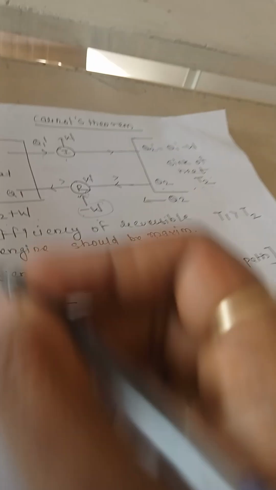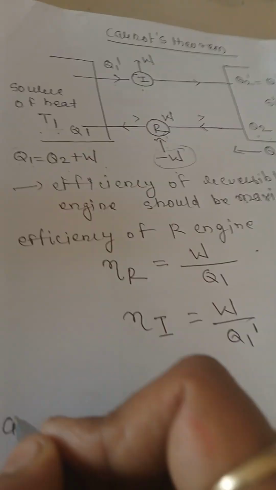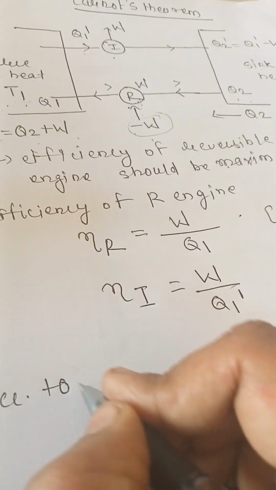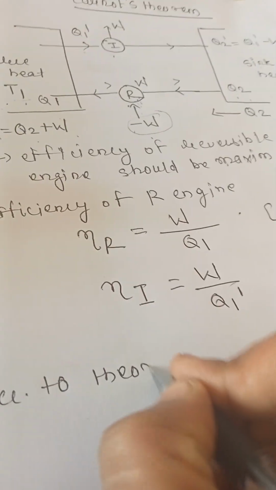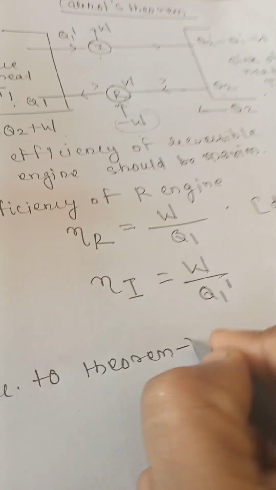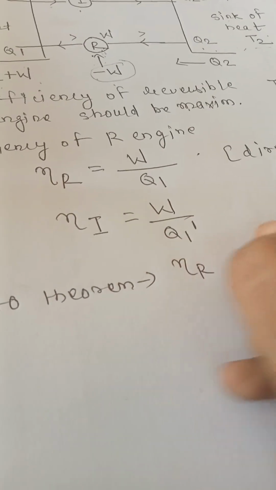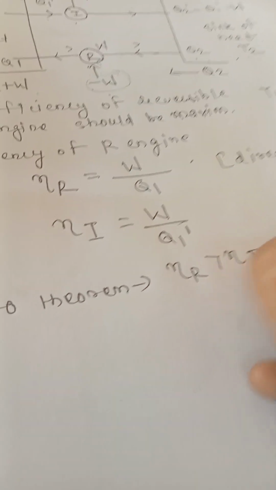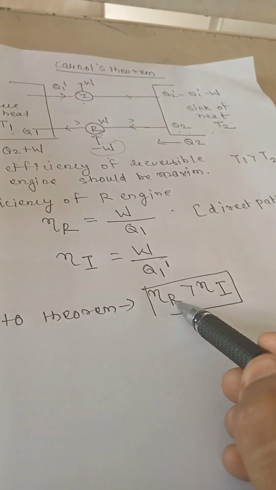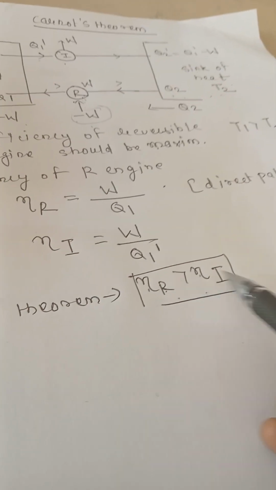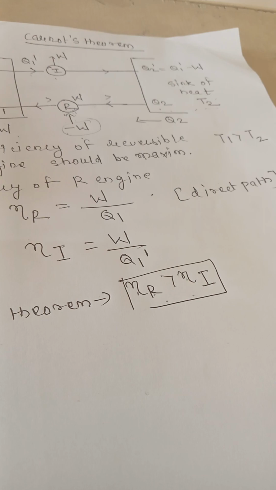According to the Carnot theorem, eta R is greater than eta I. We have to prove this: the efficiency of the reversible engine is greater than the efficiency of the irreversible engine.